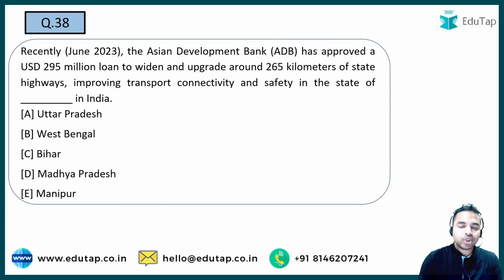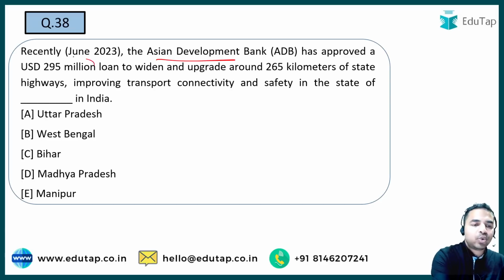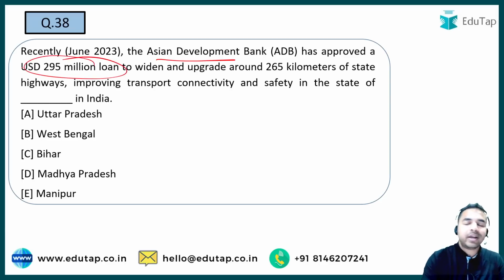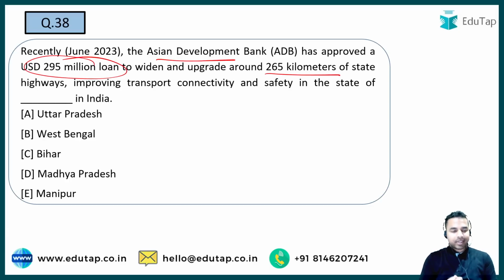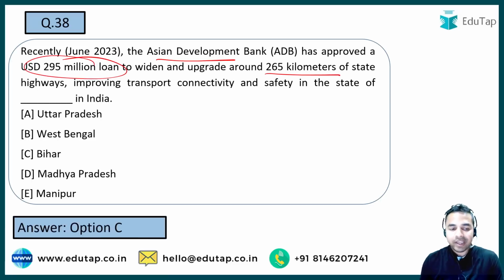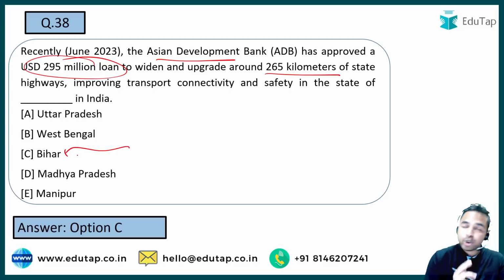Next question guys. ADB has approved a USD 295 million loan agreement to widen and upgrade 265 kilometers of state highways. And what is the question in front of you? You have to identify the name of the state for which it has been launched. So this $295 million loan agreement approved by ADB, for which state is it? That is Bihar.